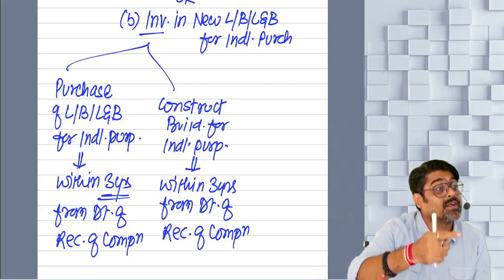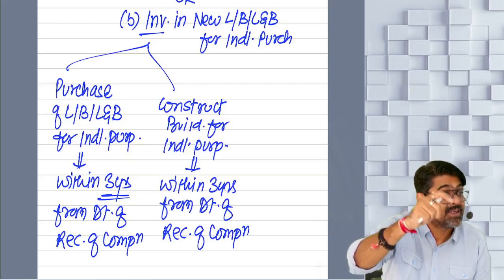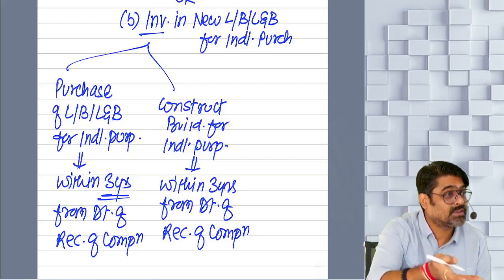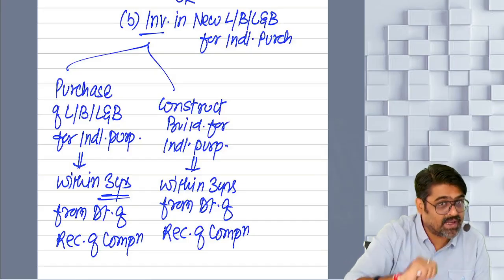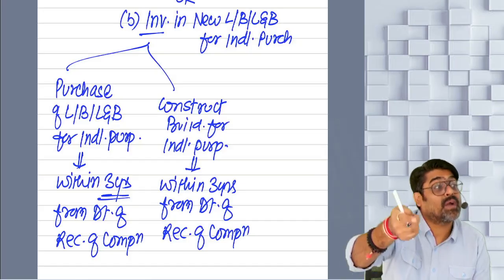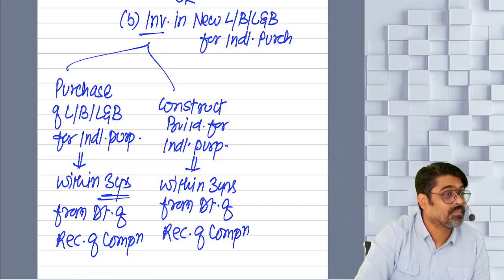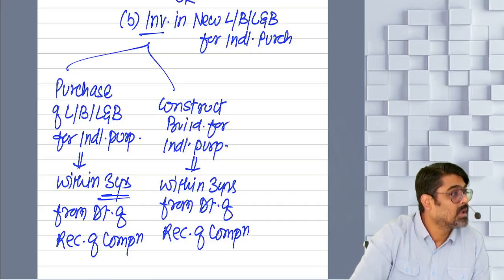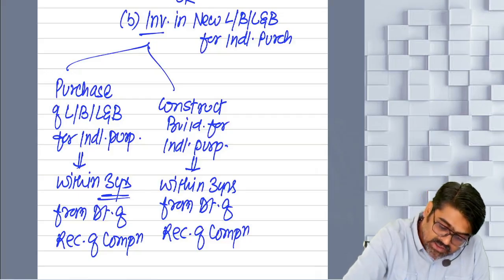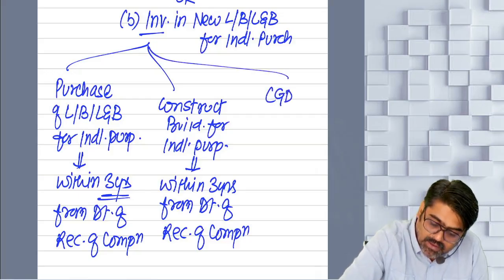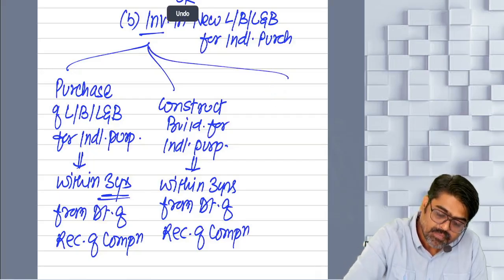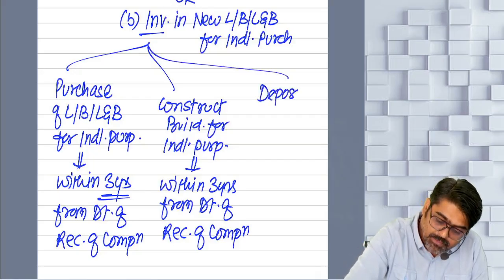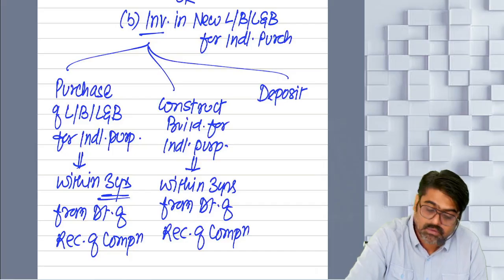That is the year in which the compensation is received for the first time. In that year, the capital gain will be taxable. So the due date of filing ROI of that year will come. And on or before that due date, you are not able to purchase, you are not able to construct. So can I say CGD option can also be given here? So deposit in what?